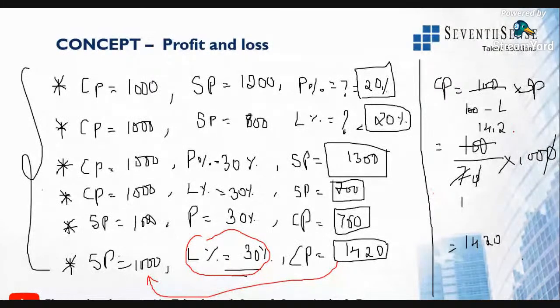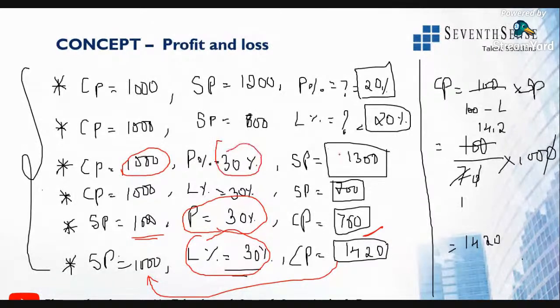Similarly, when profit is given, selling price is greater than cost price. See, selling price is 1000, cost price is 760. Obviously, selling price is greater than cost price. So when loss is given, cost price is greater than selling price. The same here: when cost price is 1000, profit is given as 30%.